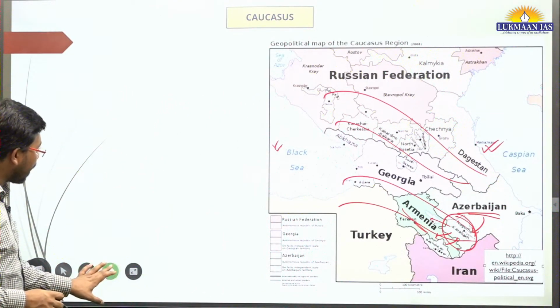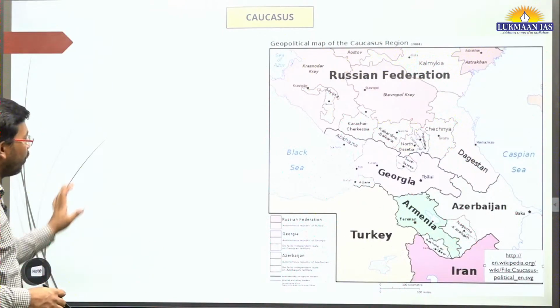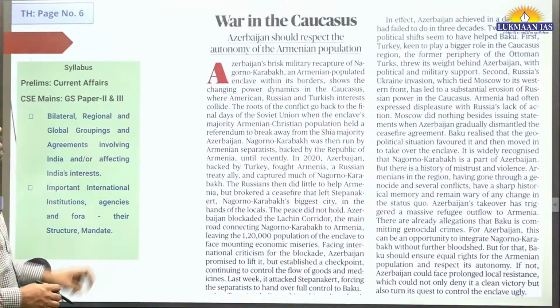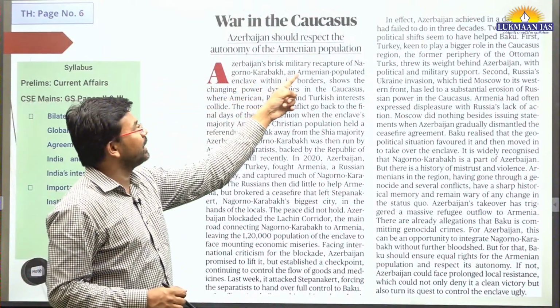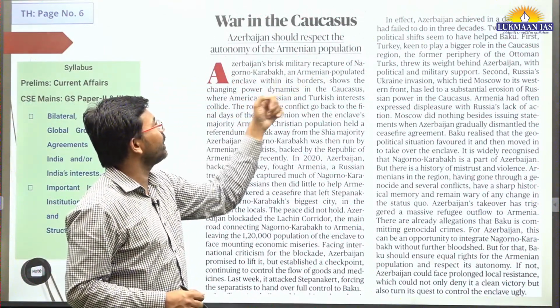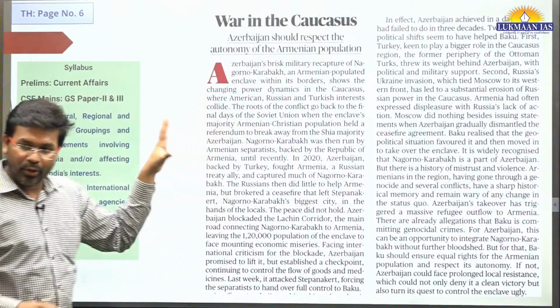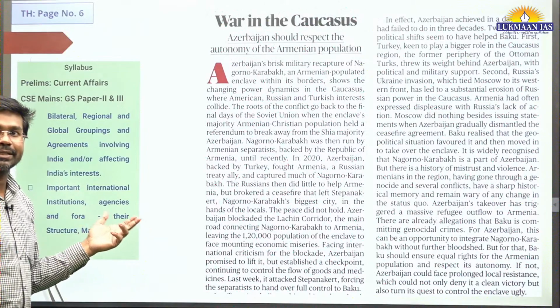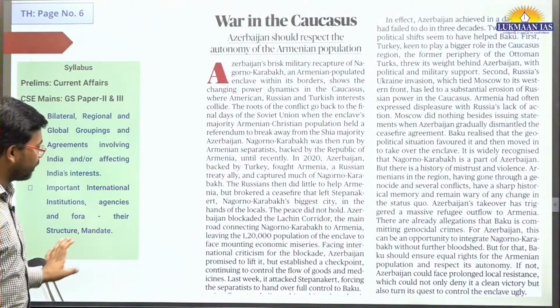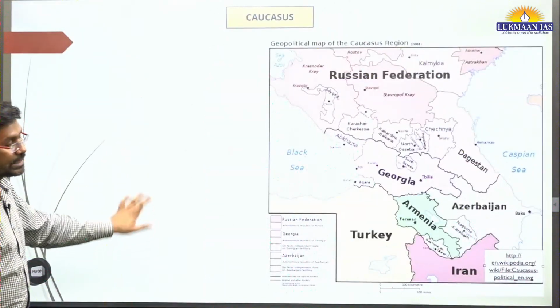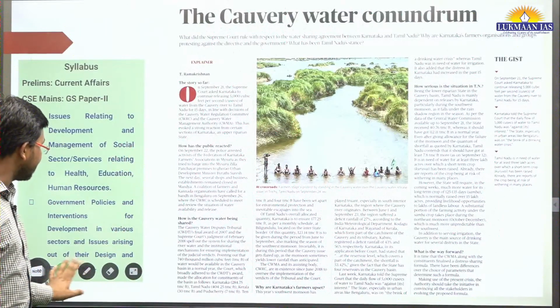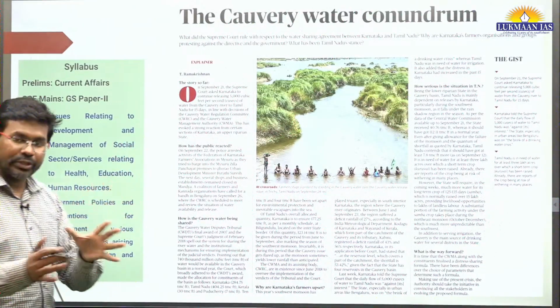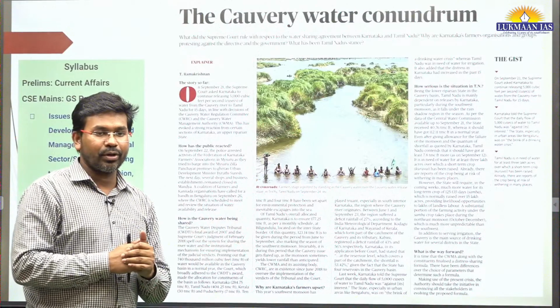Okay, so in the Caucasus a war is happening. A war in the sense, because of the Nagorno-Karabakh conflict. Azerbaijan's brisk military recapture of Nagorno-Karabakh, Armenian. So they have talked about this thing. We don't need to go into detail about it. We have already discussed this particular thing. Nagorno-Karabakh has been in the news, but in this article they have mentioned in detail from which corridor people have run away and all.